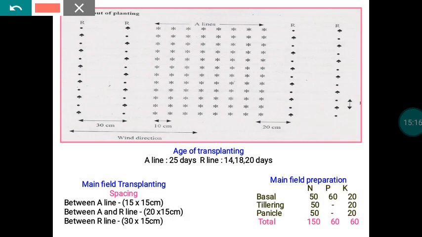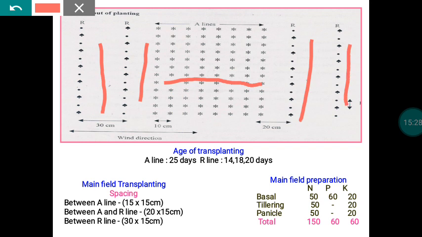In the case of paddy, we follow line planting. Here you can see 2 rows of the R line followed by 8 rows of the A line material. After that, you repeat it again: 2 lines of the R, and again 8 rows of the A line will be raised in this direction.